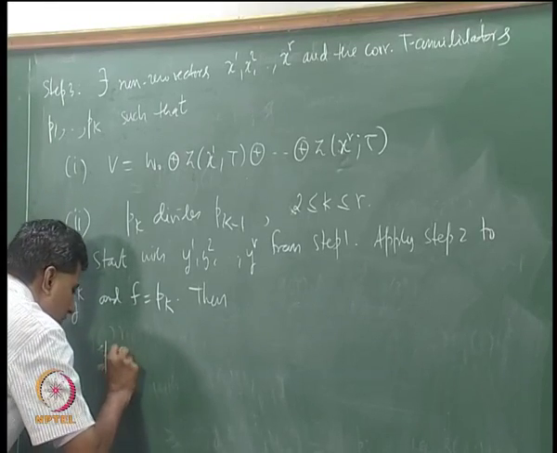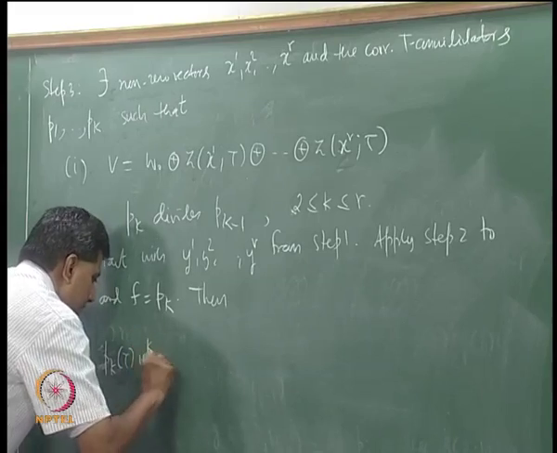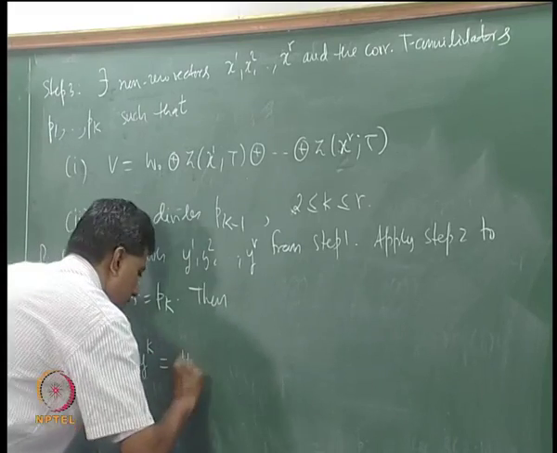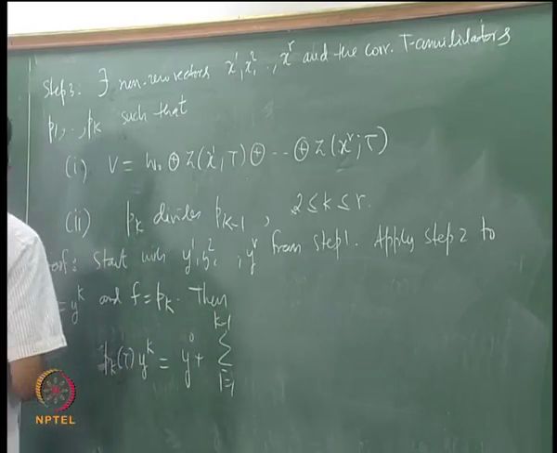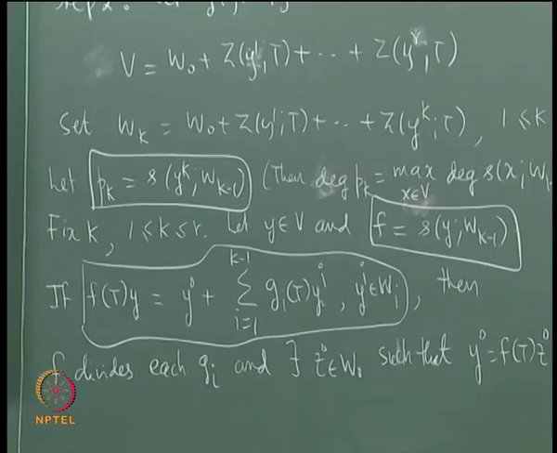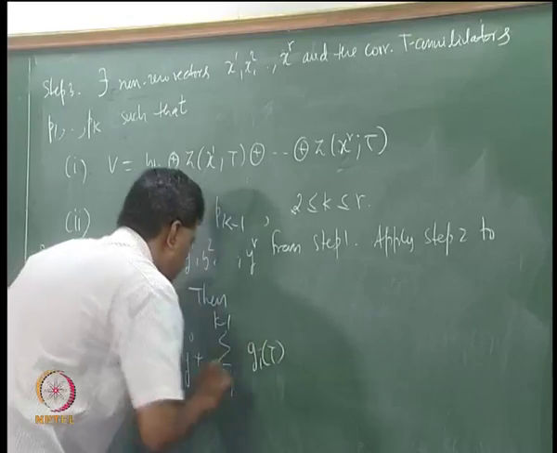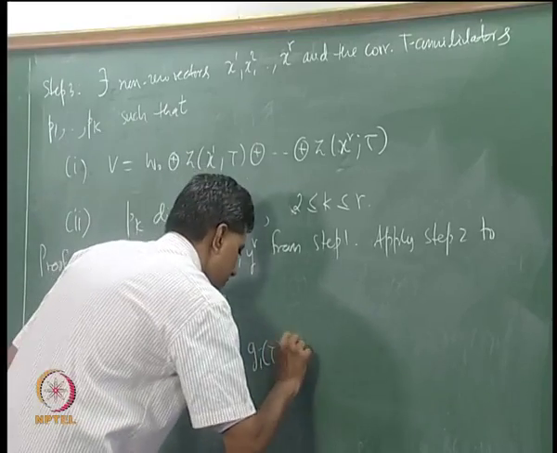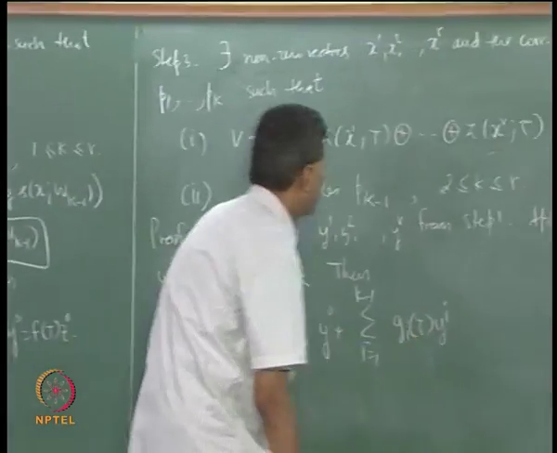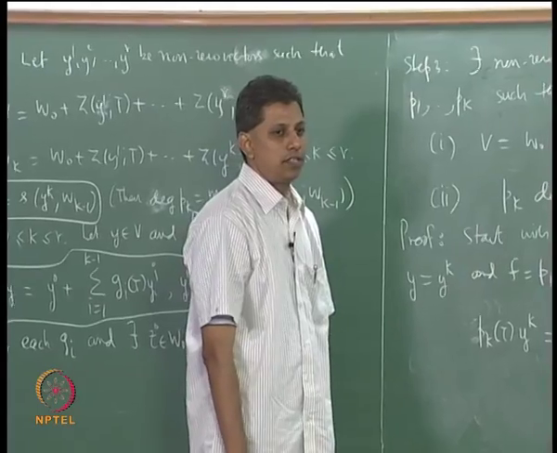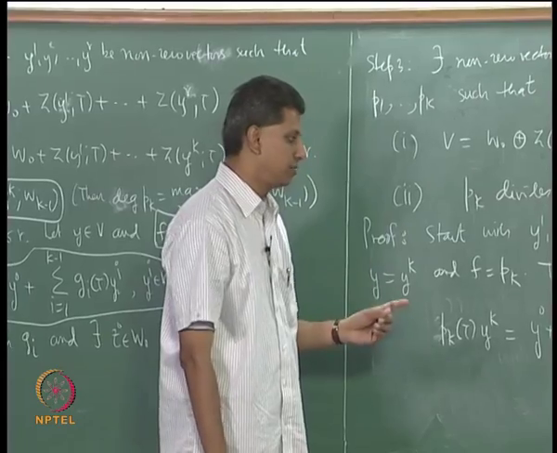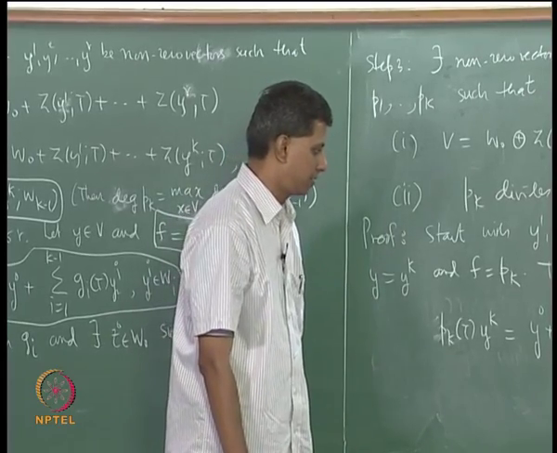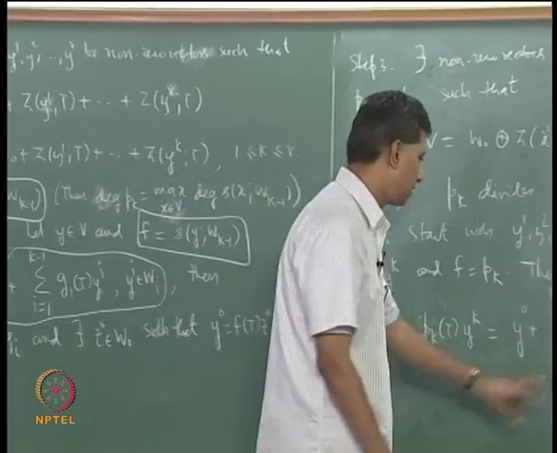So, pk of t yk, that is what I have on the left, y naught plus summation i equals 1 to k minus 1 gi t yi. Okay, this gi also I should change. I remember that the gi's are divisible by f. Okay. So, I will rewrite this.